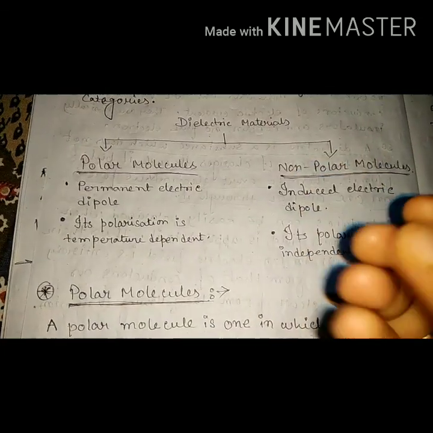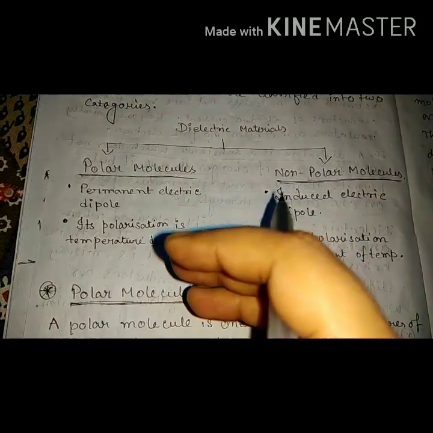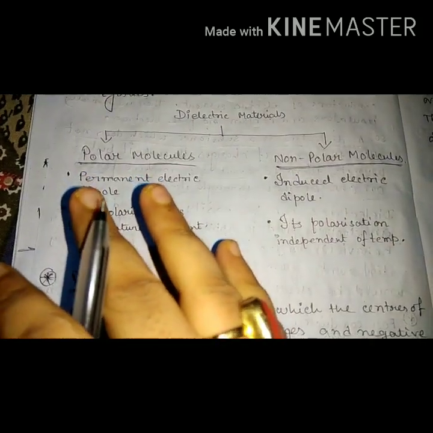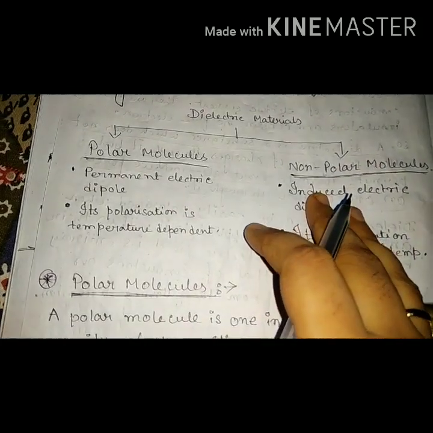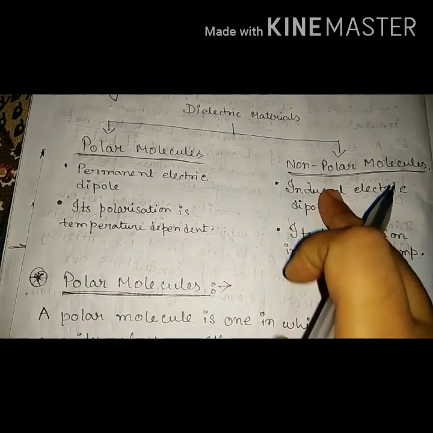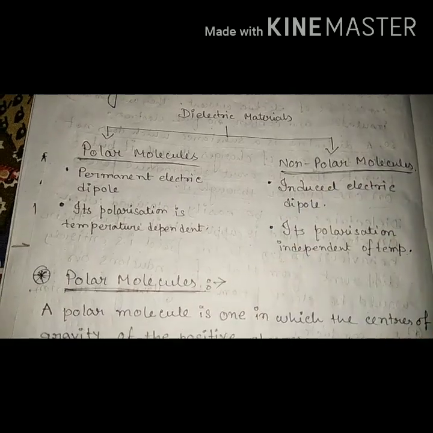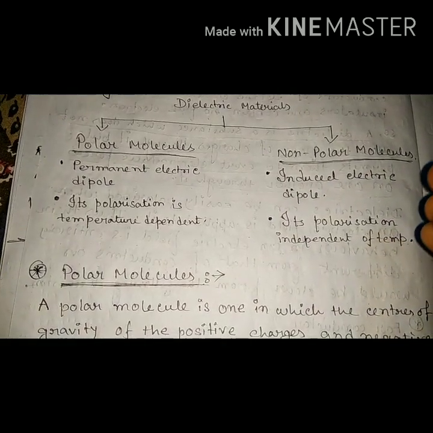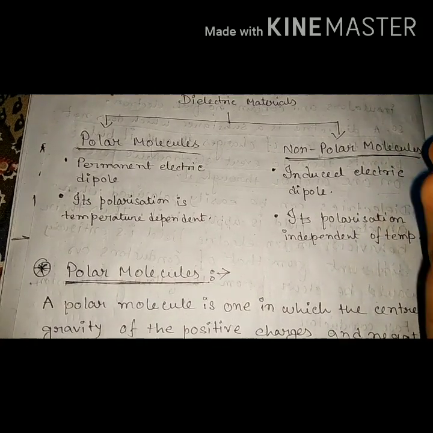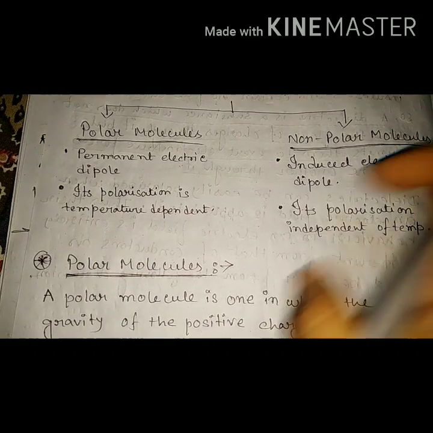Polar molecules means the positive ions and the negative ions are separated from the first. But in the case of non-polar molecules, they are not separated, they coincide with each other. Only when we place these non-polar molecules inside an external electric field does it set up an electric dipole, or a dipole moment.